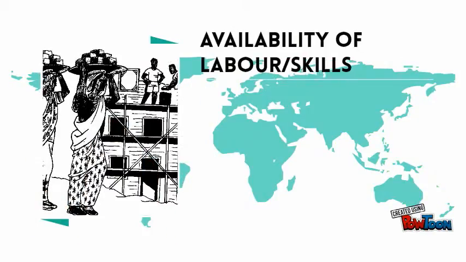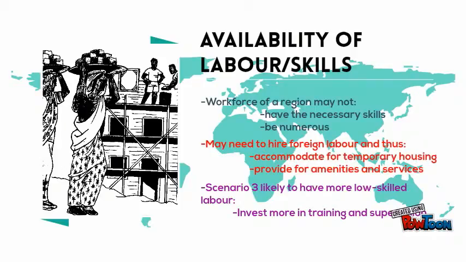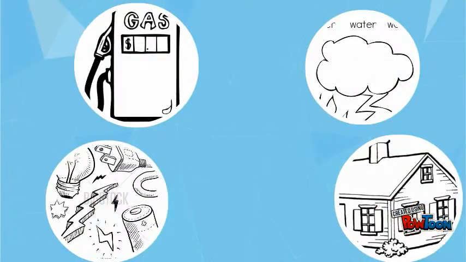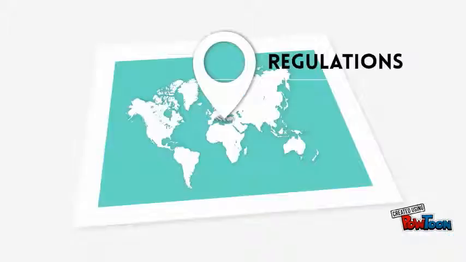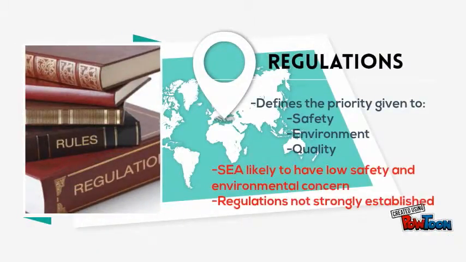Availability of labor and skills. Certain geographical areas have traditional skills, but it is very rare that a location can be found which has appropriately skilled and unskilled labor in the desired proportions or quantities. Thus, one has to accommodate for temporary housing, supply of skilled and low-cost labor, and provide for amenities, transport, and the basic needs of the workers, services such as gas, electricity, water, drainage, waste disposal, and communications. The regional regulations will also affect the amount the project manager pays towards training and supervision.